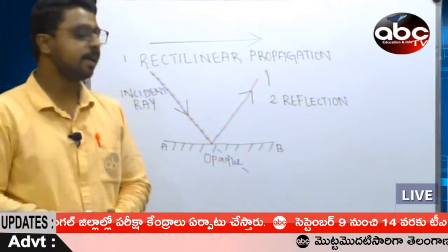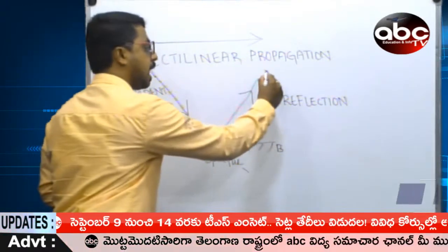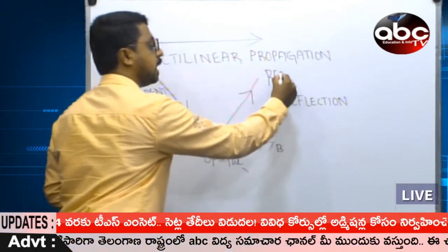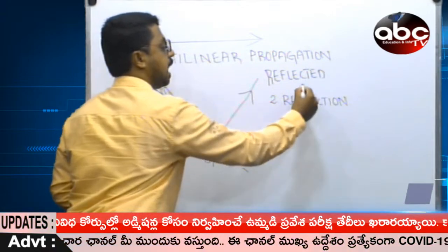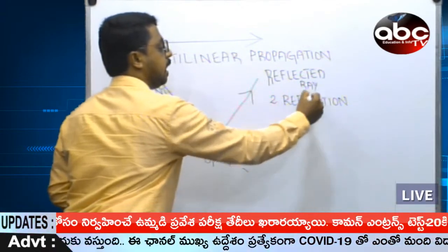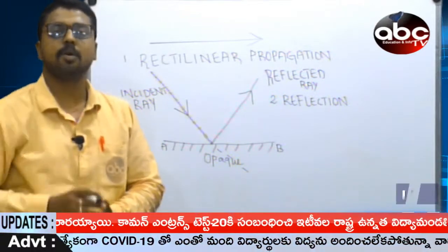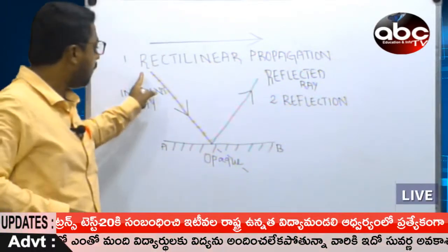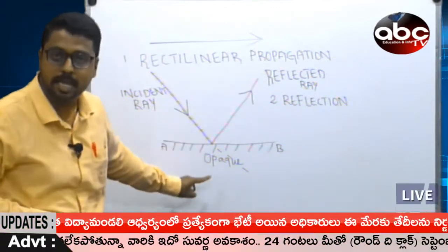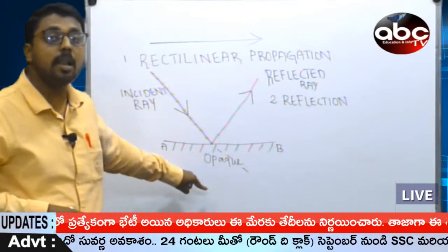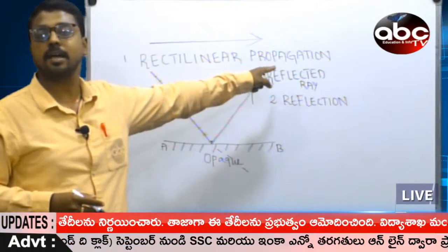Whereas the light ray which is bouncing back is referred to as the reflected light ray, or you can also call it the reflected ray. When an incident light ray is passed on an opaque substance, as it cannot allow the light to pass through to the other side, the light bounces back.